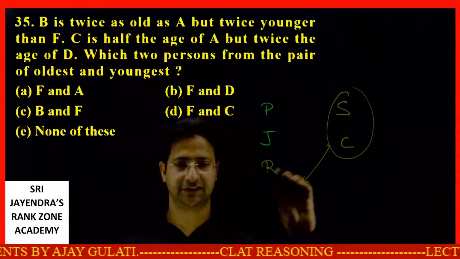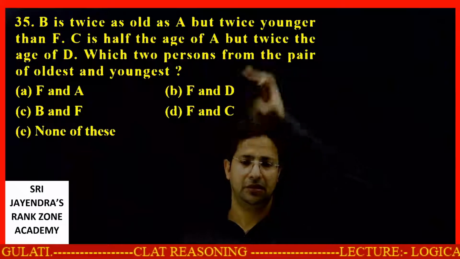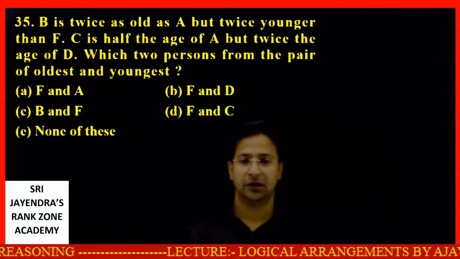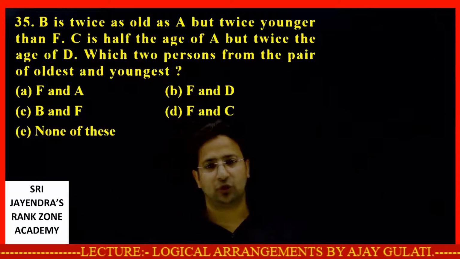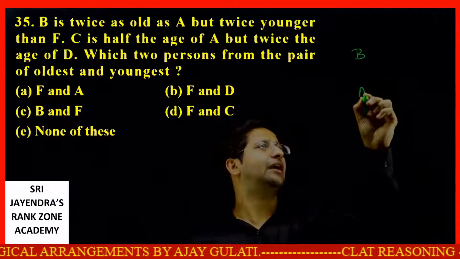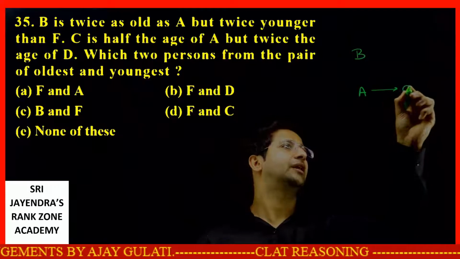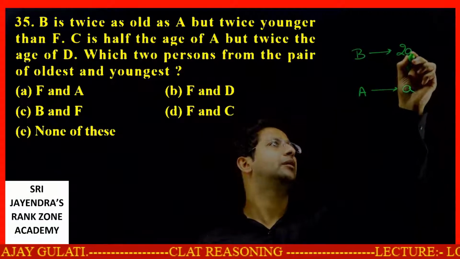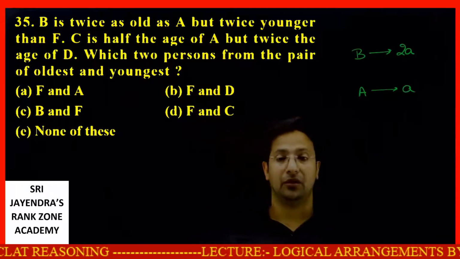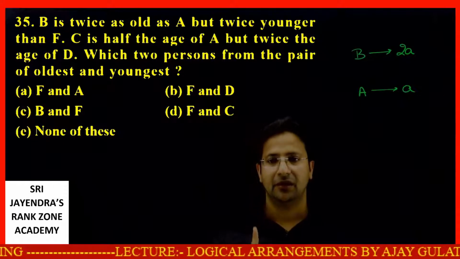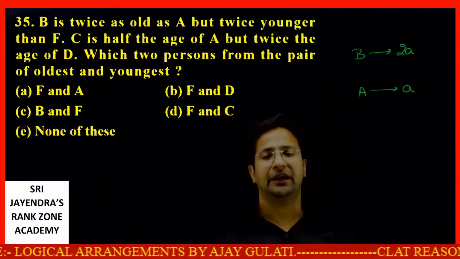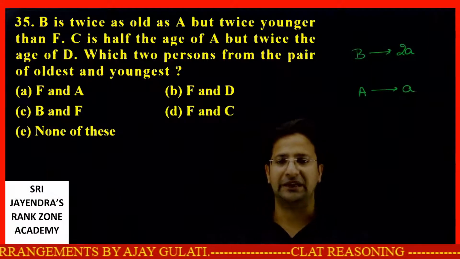So read these questions which are there in the next set. Just go through this. Try to solve it. What are we provided, dear students? B is twice as old as A. Let's say A is A. So B will be what? B will be 2A. But twice younger than F. B is twice as old as A, but twice younger than F.